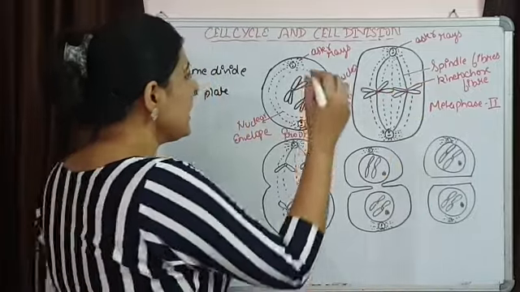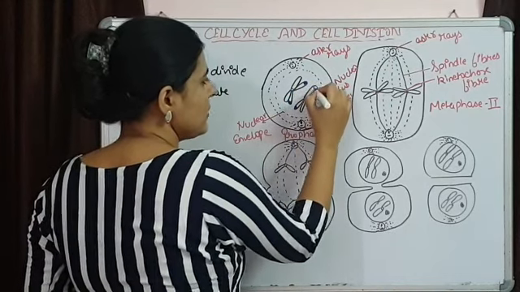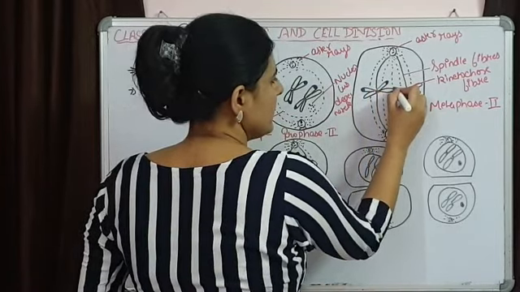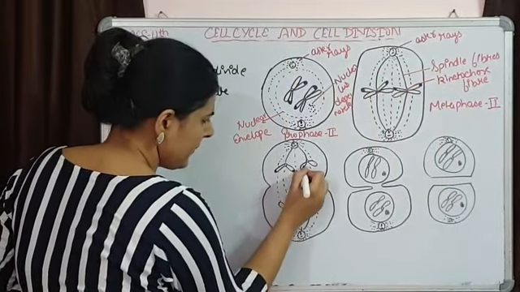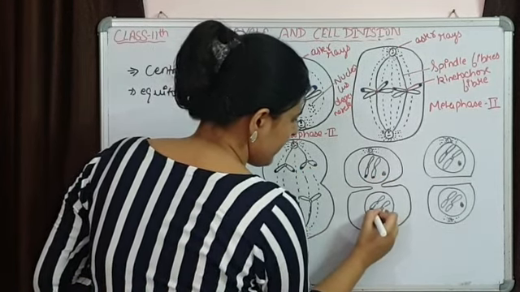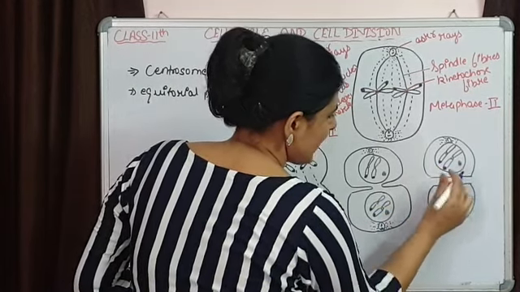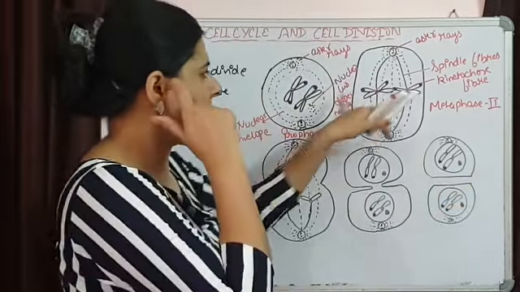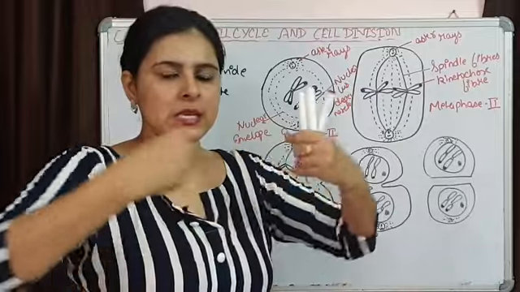Now if you remember, each of the chromosomes are going to have ends that have different genetic material, because they have undergone crossing over during meiosis 1, so their ends might have different genetic material. So these are going to be arranged at the equatorial plane. Now again, what is going to happen? There will be segregation of these chromatids.